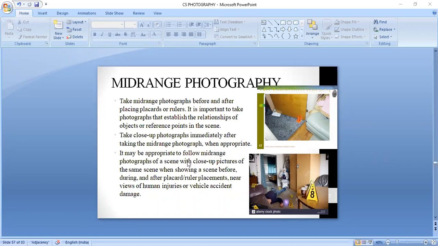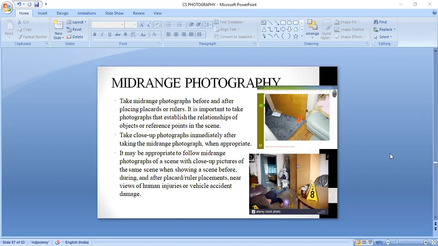So take close-up photographs immediately after taking the mid-range photograph when appropriate. It may be appropriate to follow mid-range photographs of the scene with close-up pictures of the same scene when showing a scene before, during, and after play card or ruler placement, or a near view of human injuries or vehicle accident damage.